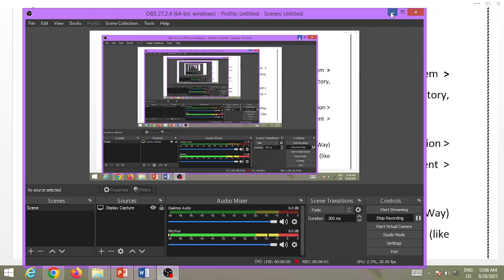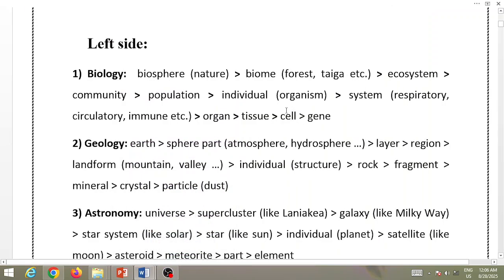So in this video we're going to rank the levels within each science, the ontological levels within each science, and demarcate their domain. So first let's start with biology. Gene and DNA are smaller than a cell. A cell is smaller than a tissue, so tissue is a gathering of cells.